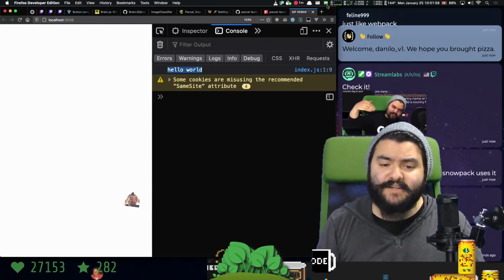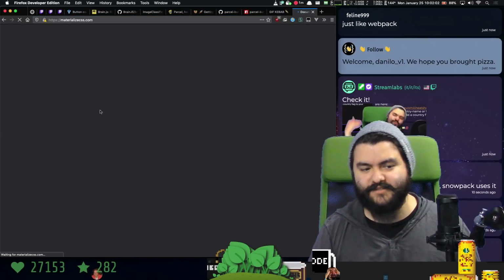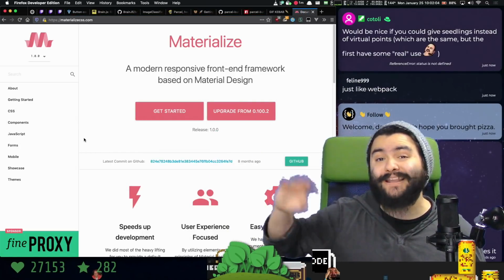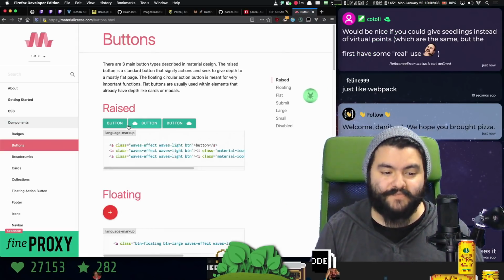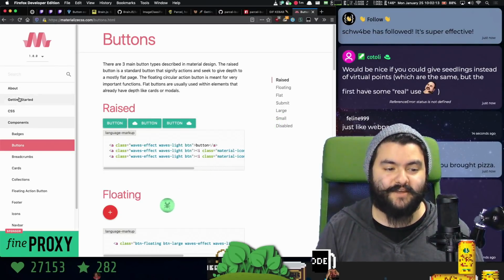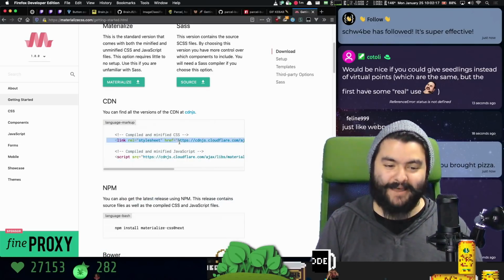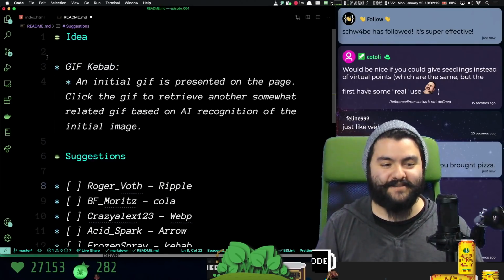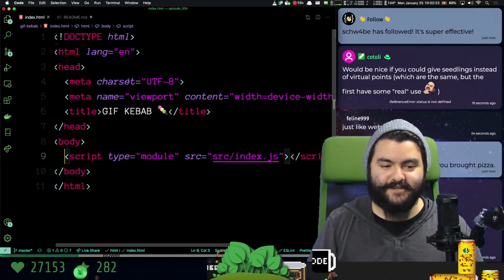And to do that, I'm just going to add some material design to this to make it look nice. Materialize CSS is one implementation of material design, and if we look at components and we look at buttons, they have that ripple. You see that ripple effect? So this is our interpretation of that. So let's just go ahead and add this CSS to our app, and we'll get some nice buttons for generating the next GIF and things like that.